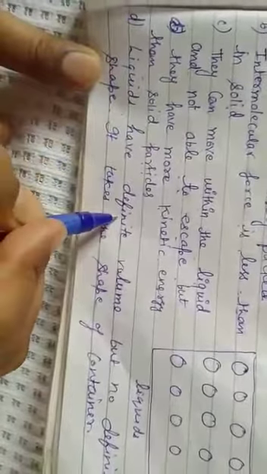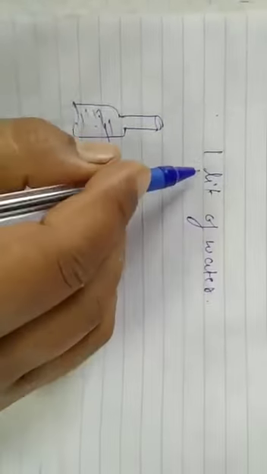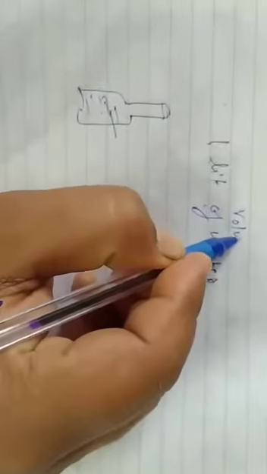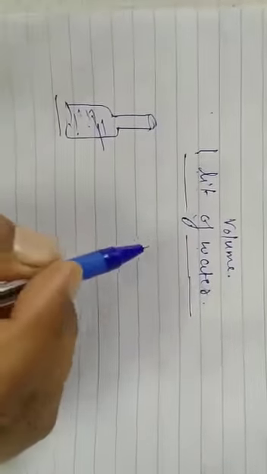Then the next, liquid has a definite volume but no definite shape. It takes the shape of a container. Suppose you have 1 liter of water, that means it is a volume of water. Now if you take this 1 liter of water into a bottle, it will take the shape of the bottle.